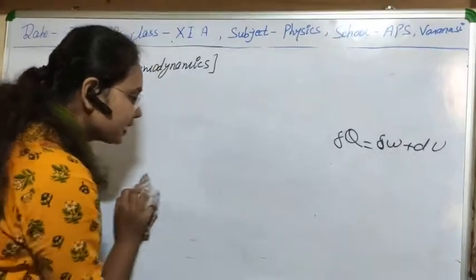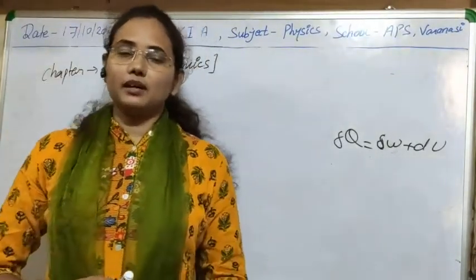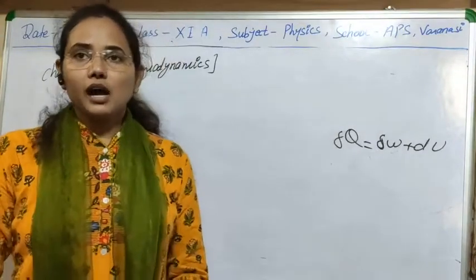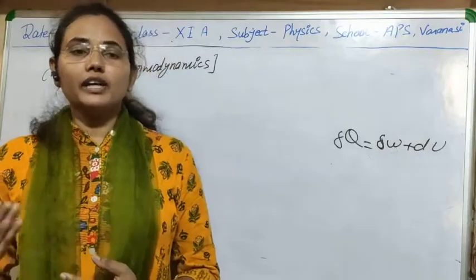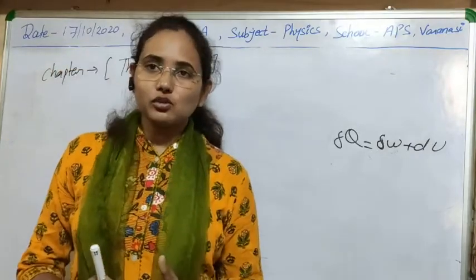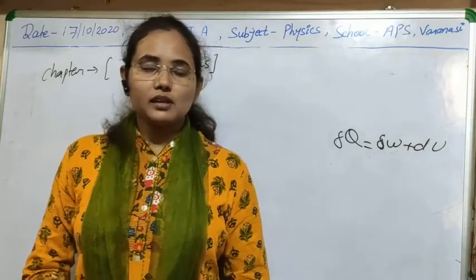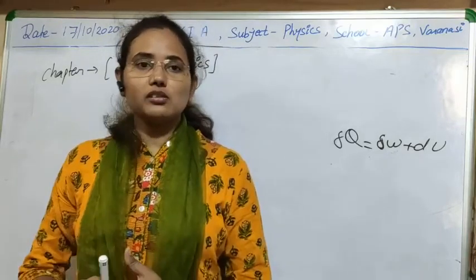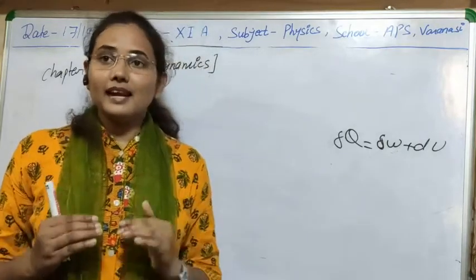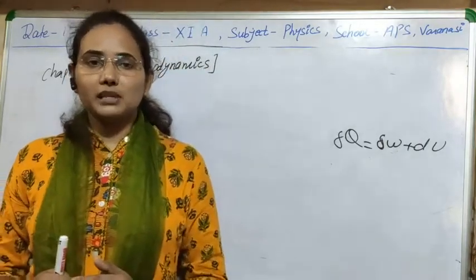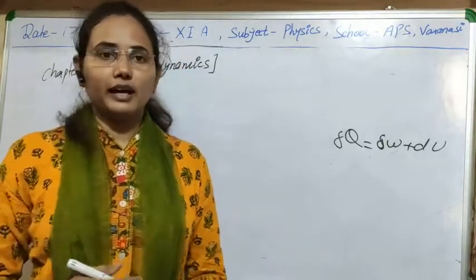So I think the basic processes are now clear to you: how the heat energy is used in the isothermal, isochoric, isobaric, adiabatic, cyclic, melting, and boiling processes. We can easily understand it with the help of the first law of thermodynamics. I have explained all the things about that.